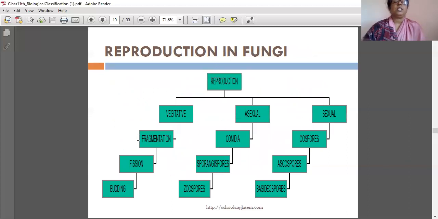Reproduction in fungi: vegetative reproduction, asexual reproduction, and sexual reproduction. Vegetative reproduction includes fragmentation, fission, and budding. Asexual reproduction: conidia, sporangiospores, zoospores. Sexual reproduction: oospores, ascospores, and basidiospores. We have already learned like this. By writing and learning, you can easily remember it.